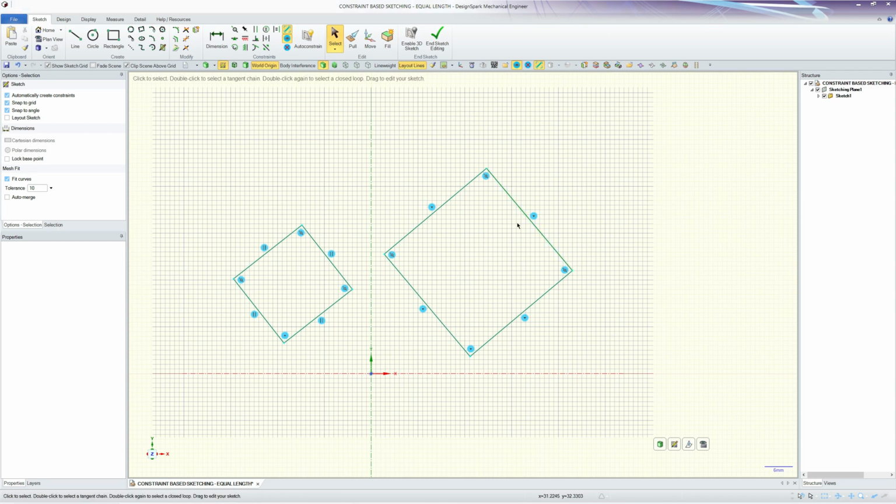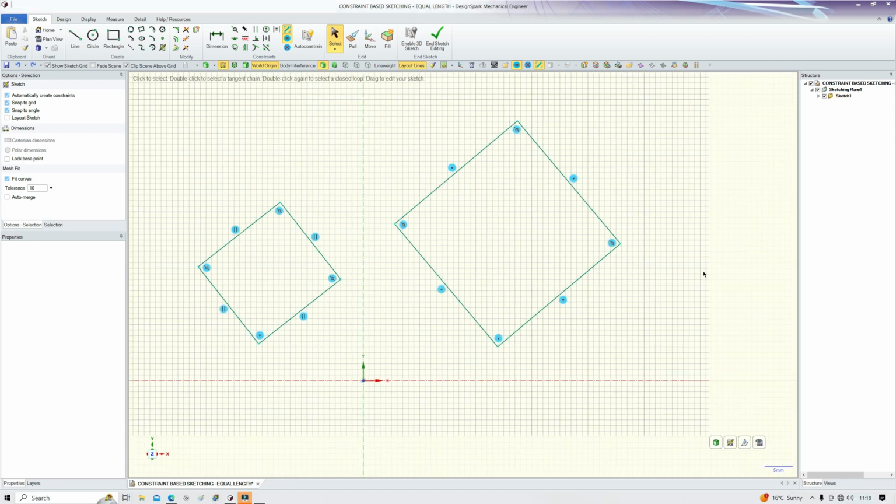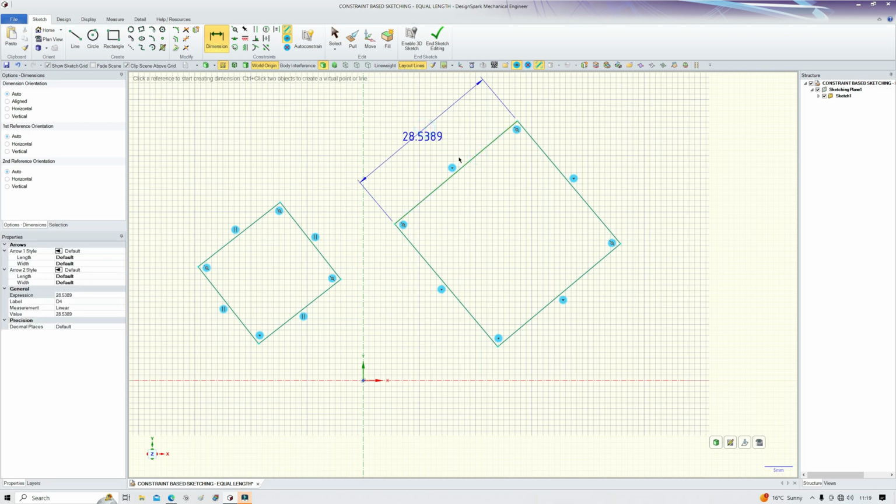If you no longer wanted it to behave like a square, you can select a line and delete a constraint, for instance, equal size. And now any side can be drag-pulled into a rectangle. Another way to change the size of a square would be to put a dimension on one of the links. So just by double-clicking, entering a new size, this changes the square size.